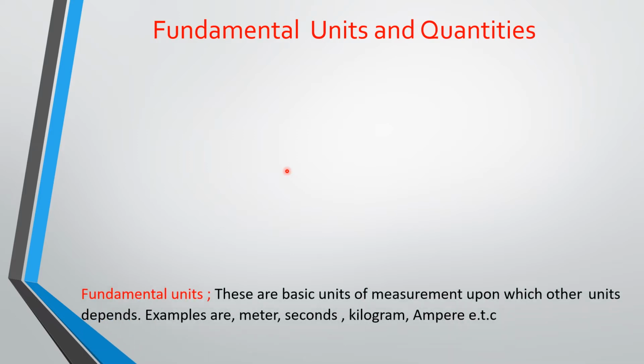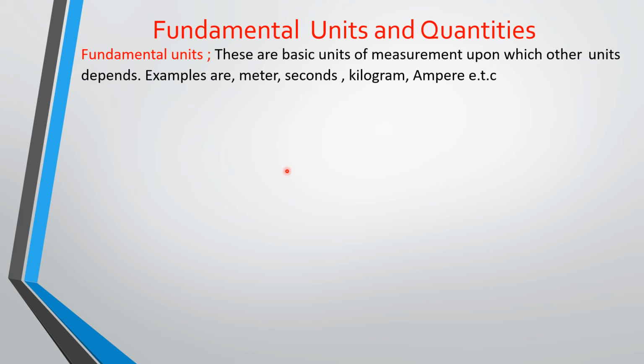So we're starting with fundamental units and quantities. What are fundamental units and what are fundamental quantities? When you say something is fundamental, I mean that thing is basic. It is basic and it is key. Fundamental units are basic units of measurement upon which other units depend.